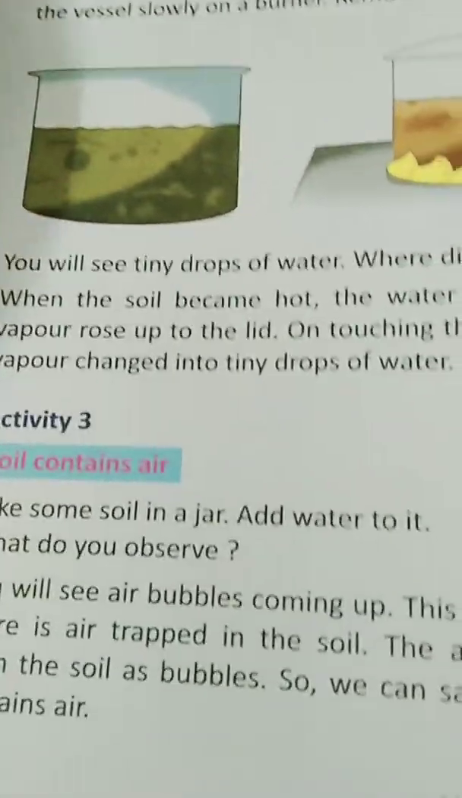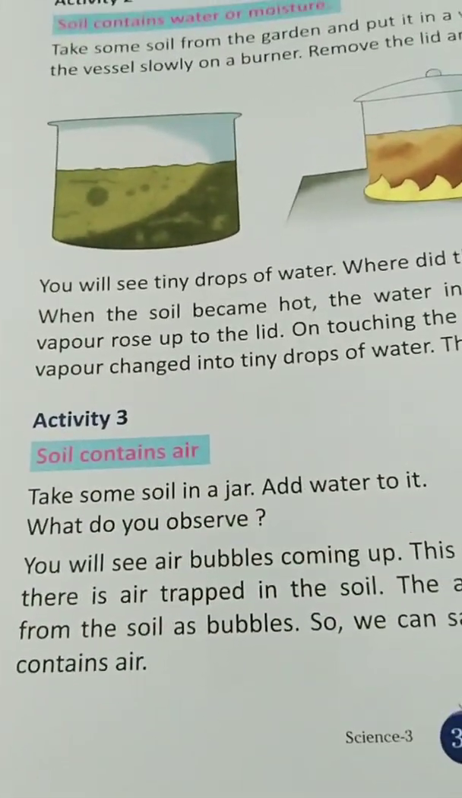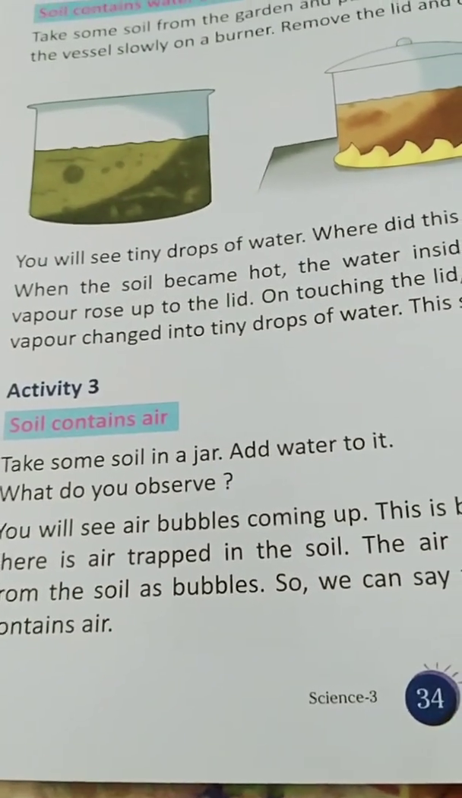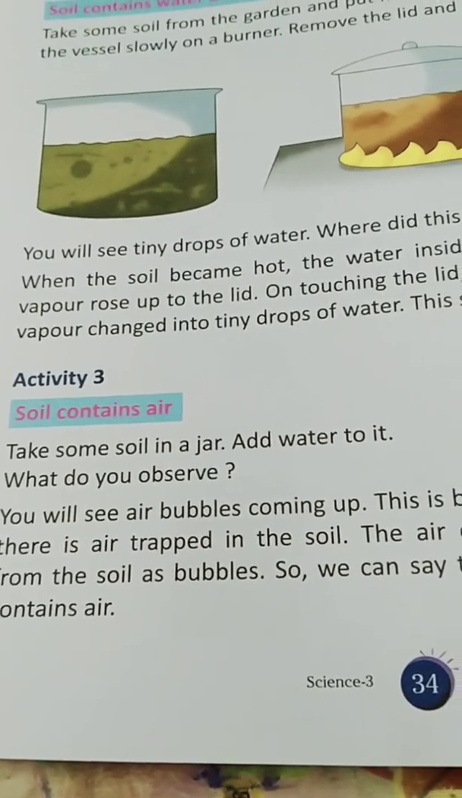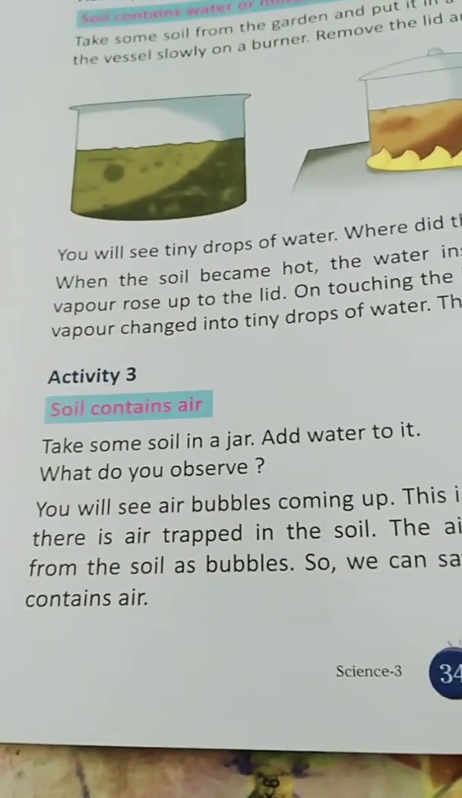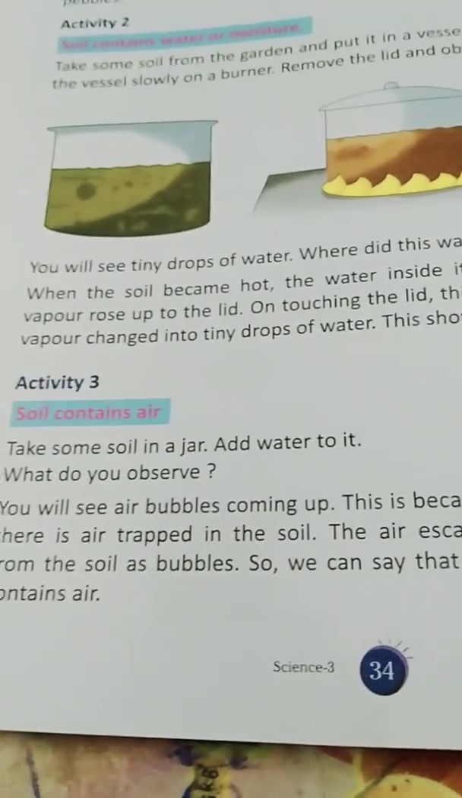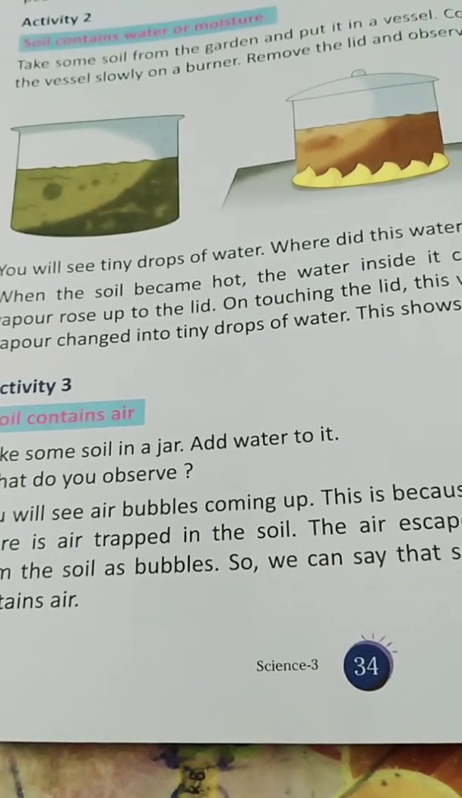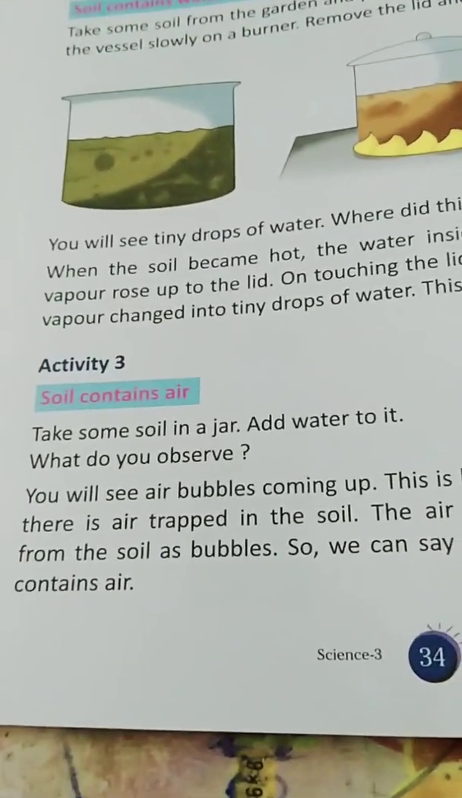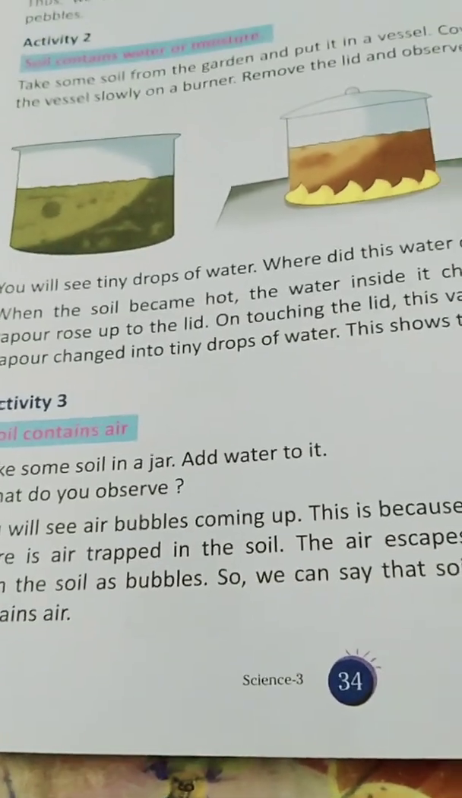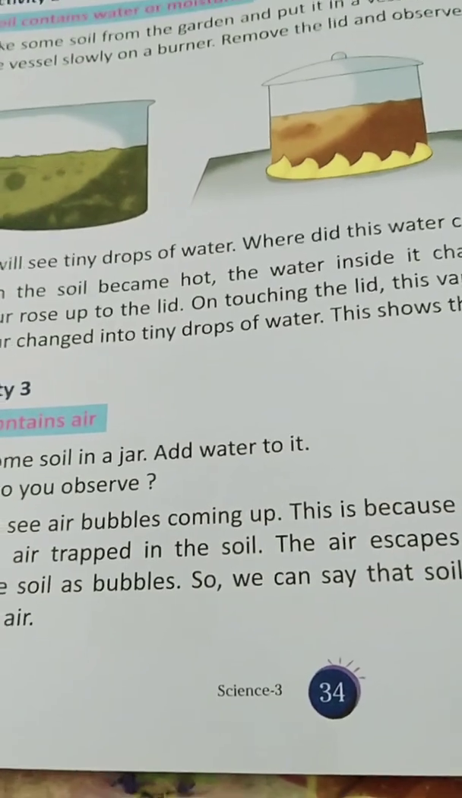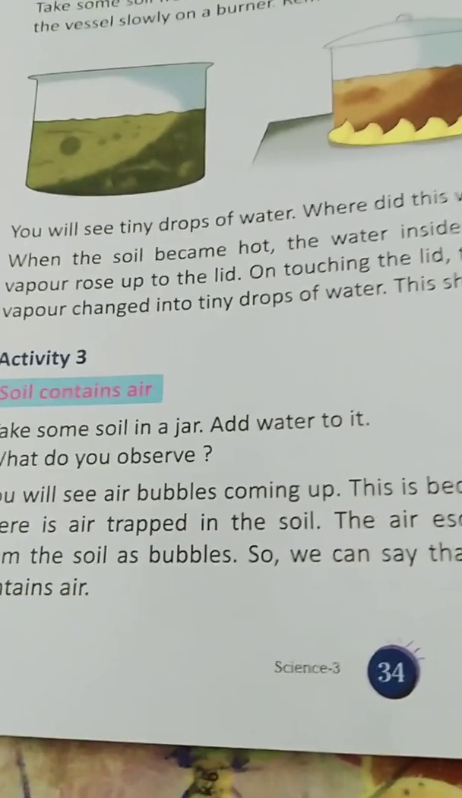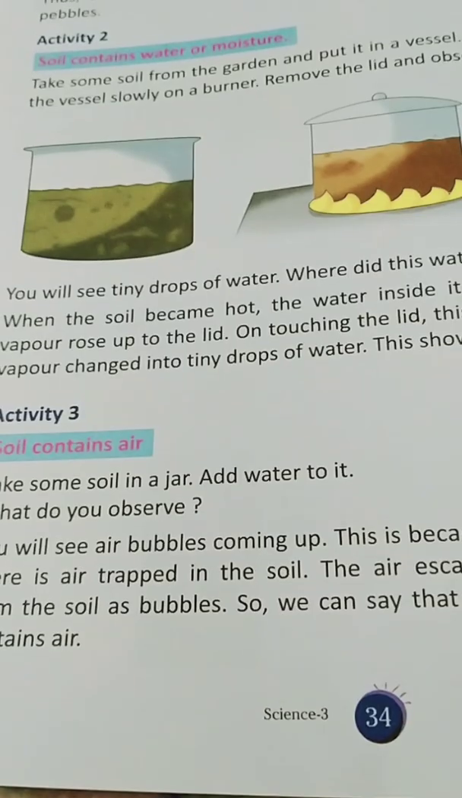Now, with the help of activity 3, we come to know that soil contains air. Take some soil in a jar, add water to it. What do you observe? You will see air bubbles coming up. This is because there is air trapped in the soil. The air escapes from the soil as bubbles. So, we can say that soil contains air. After observing these activities, we are all very clear that soil contains air, and soil contains water and moisture.